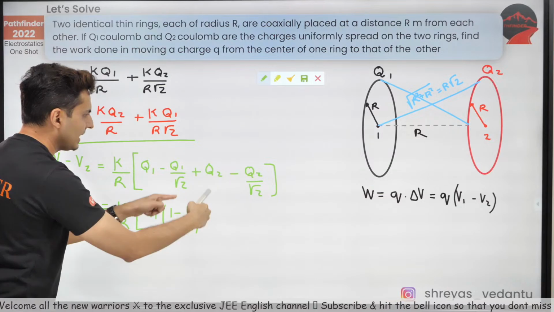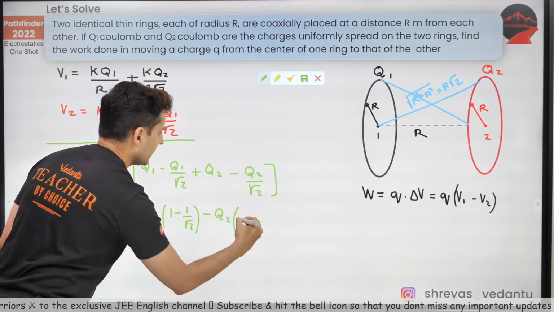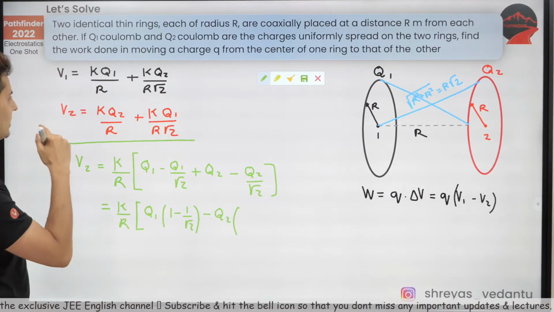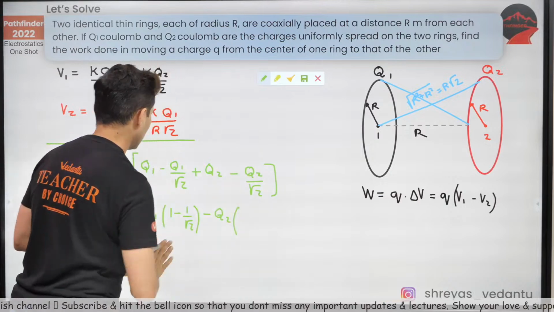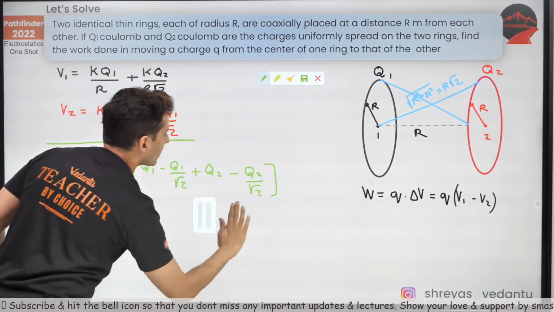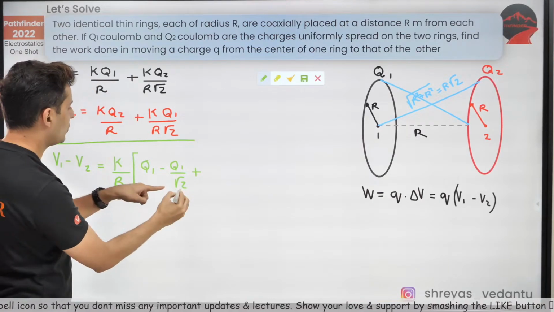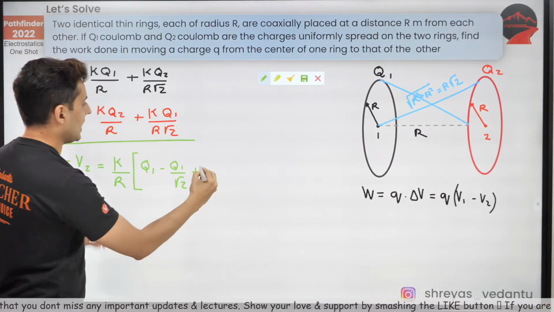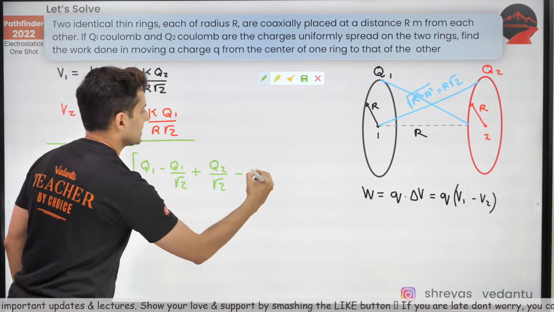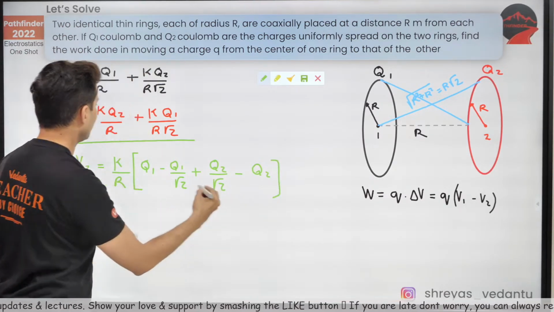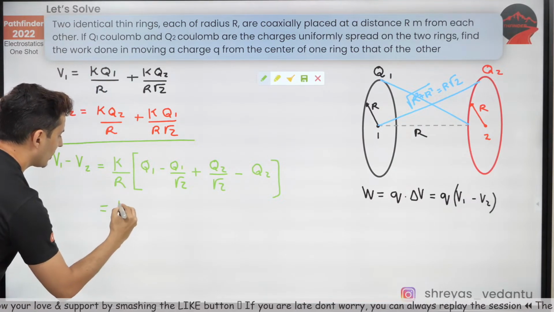And I can also take minus outside, and q2, just 1 second, guys. Yes, 1 second. This was supposed to be q1 minus q2 by root 2, and here I have q2 by root 2 minus q2 over here. Yes, this is q2 by R, so there will be 1 over here. Now let's see what more I can do.